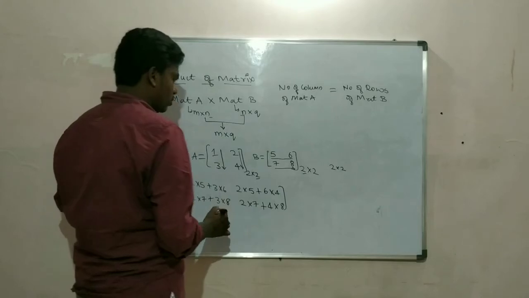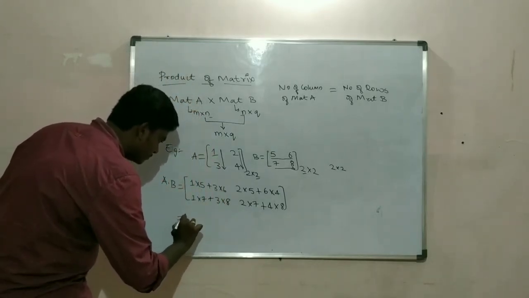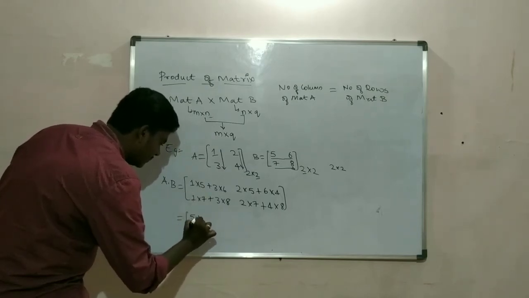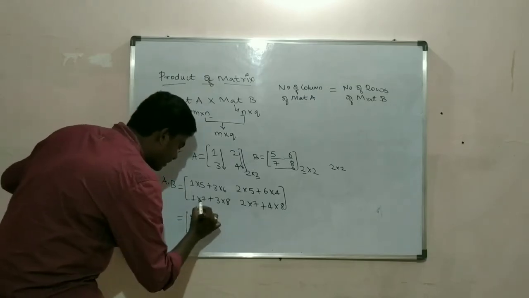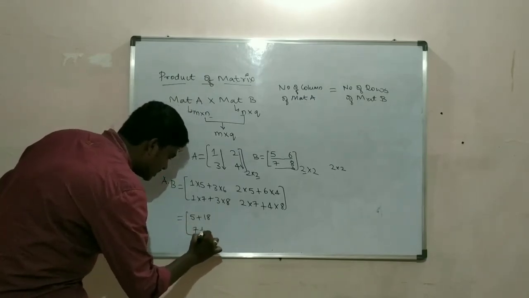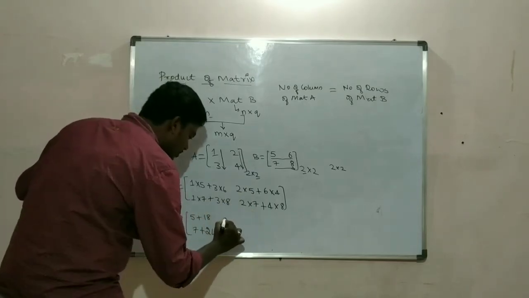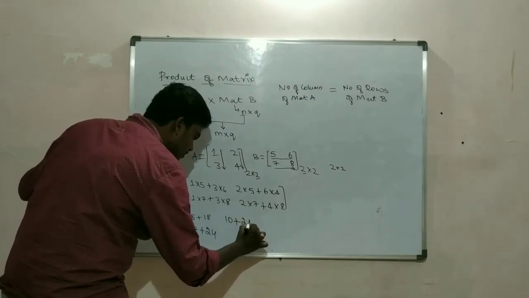Okay, so the answer is going to be: 1 into 5 is 5 plus 18 is 23. Here 1 into 7 is 7 plus 24 is 31. Then 5 into 2 is 10 plus 6 into 4 is 24, so 34.